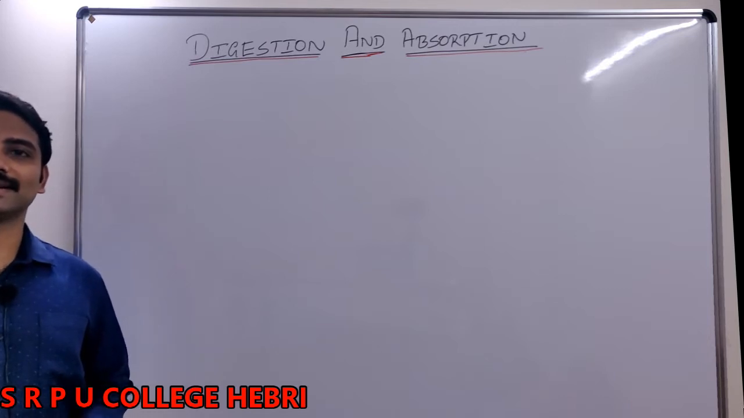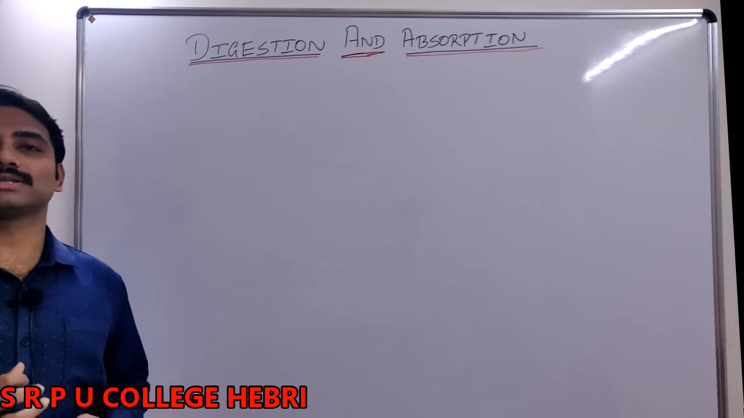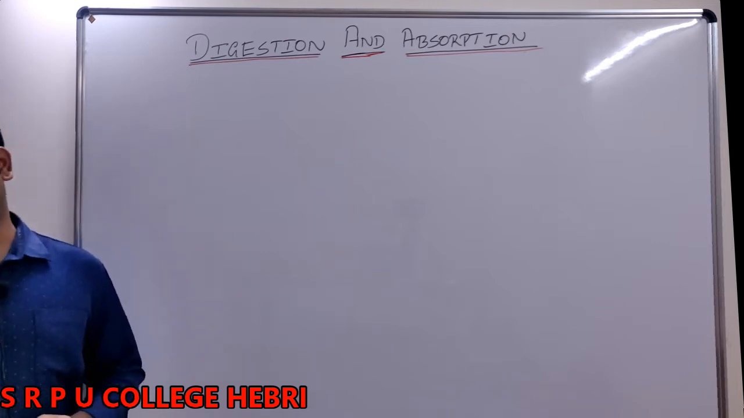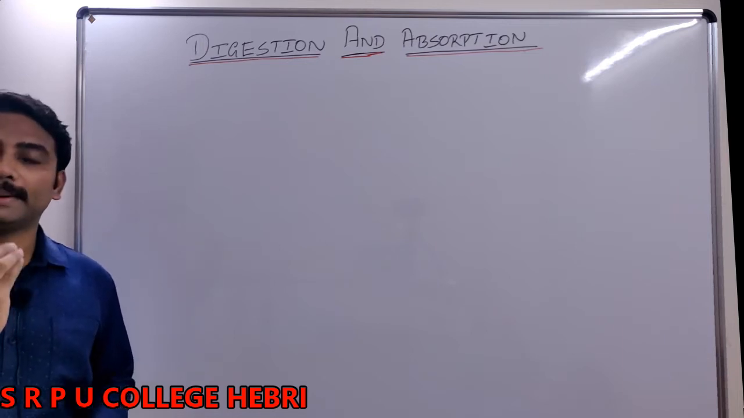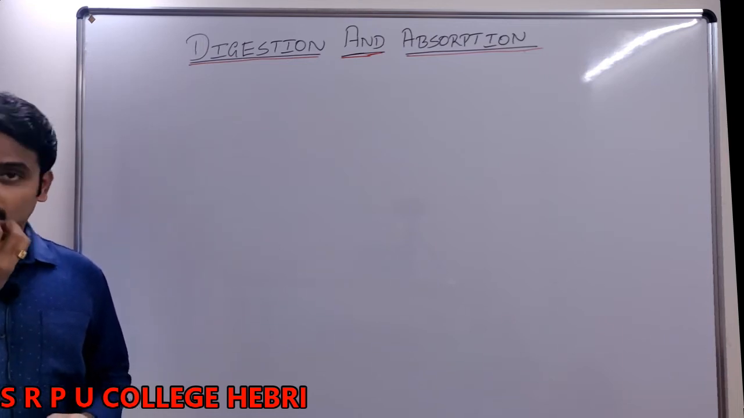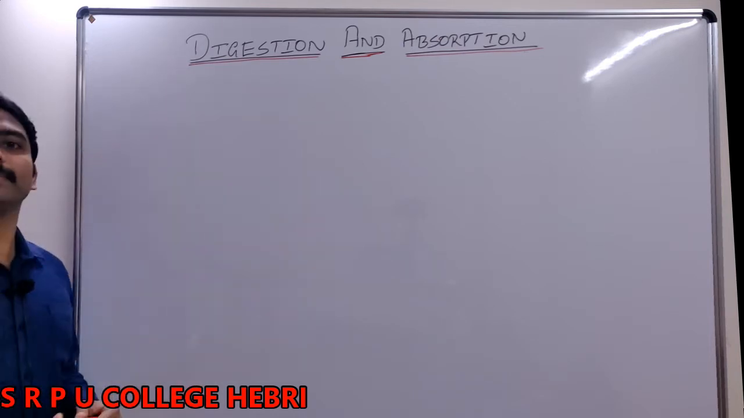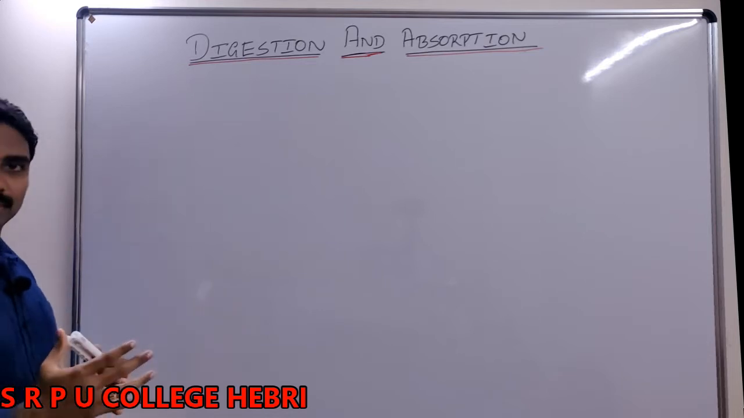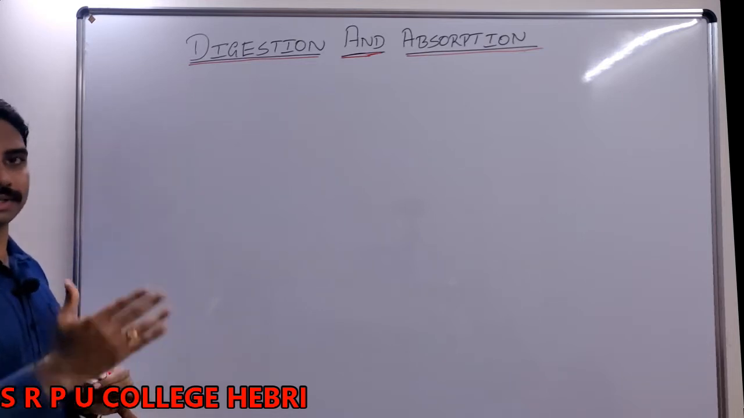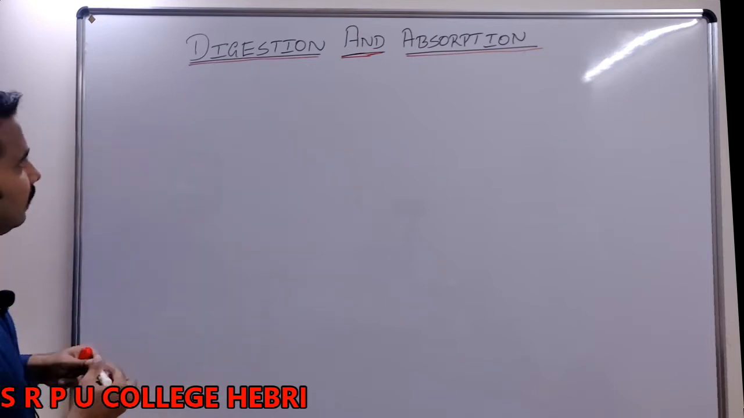Hello students. In the previous session, we discussed different parts associated with our alimentary canal, especially the oral cavity, right? In that we studied about palate, tongue, and even we discussed about teeth. Now let us continue the remaining parts of the alimentary canal. You know, our digestive system is divided into two parts. One is the alimentary canal, another one is the associated glands.